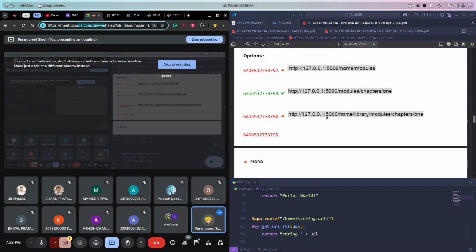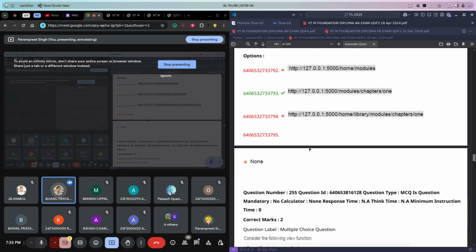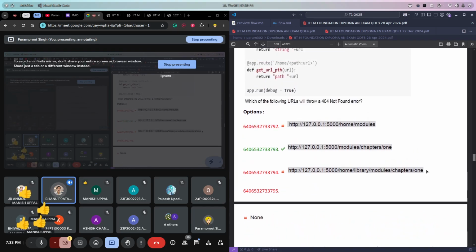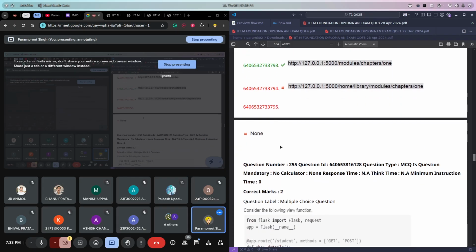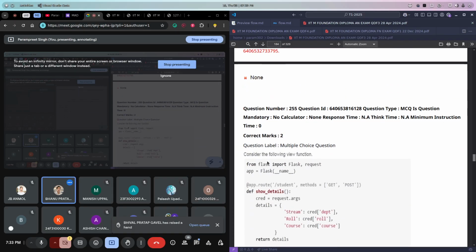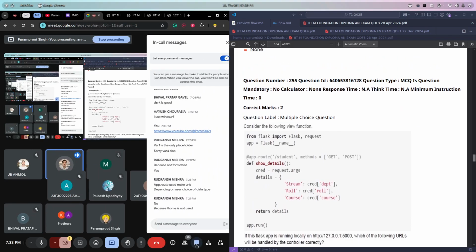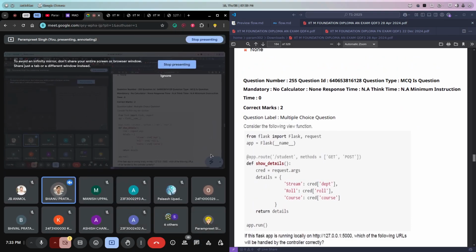Is it clear, guys? I think the third one will fire the second function, right? Right, it will call the second route, the path one. Because after home, we are not providing only a string, we are providing a whole path: library slash module slash chapter slash one. And the fourth is none, which obviously is not. So anything that contains this forward slash is considered a path, not a string, right?